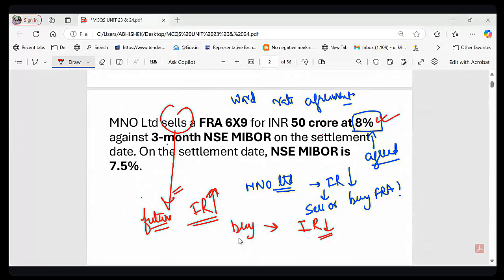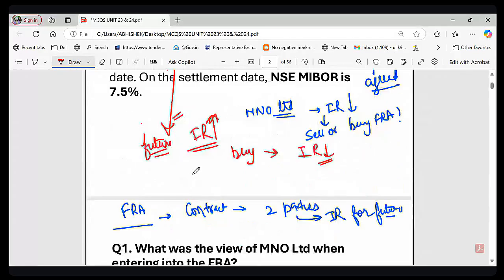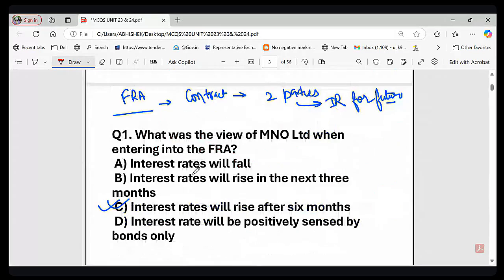It is obvious, right? You will sell something only when you expect more profit. So you will sell an FRA expecting that future interest rate will rise, and you will buy an FRA expecting that future interest rate will fall. So here what is happening? Interest rate is falling, right? MNO Limited's view was that interest rate would rise after 6 months.